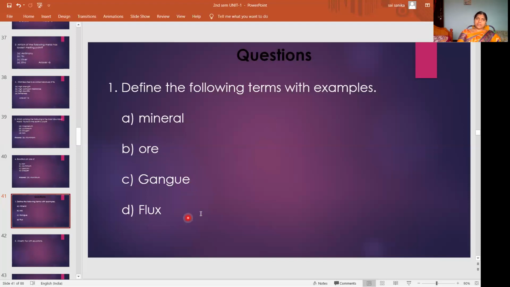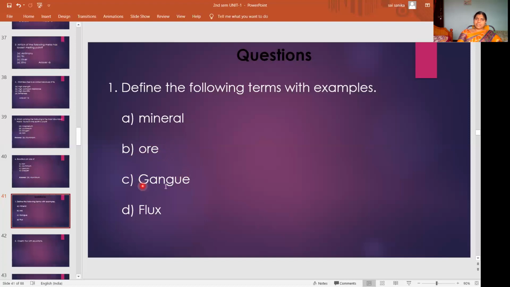So now you got the difference between mineral and ore. Minerals are compounds of metals which exist in nature associated with some impurities, earthy impurities or whatever unwanted substance. That is called a mineral. And what is an ore? From the naturally occurring mineral, the mineral from which we can extract the metal conveniently and with minimum cost is called an ore.